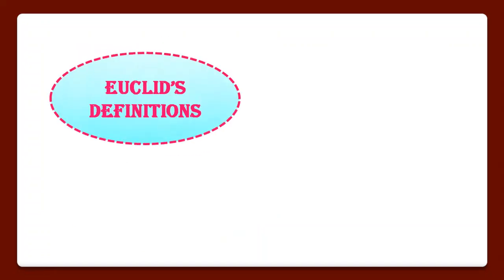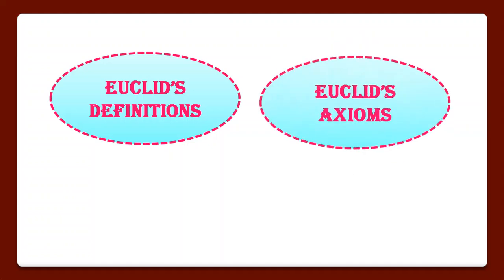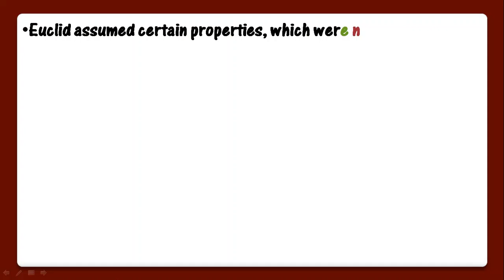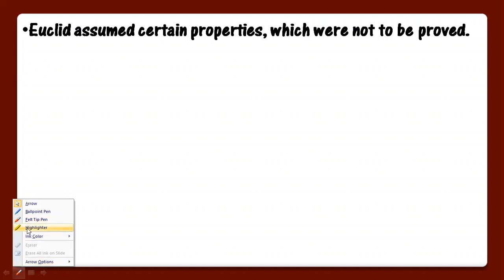So let's begin. In this chapter, we'll discuss Euclid's definition, Euclid's axioms, and Euclid's postulates. In this part, we will discuss about Euclid's definitions first. Euclid assumed certain properties which were not to be proved. Euclid ने कुछ properties को assume किया जिन्हें prove करने की जरूरत नहीं थी, मतलब वे already general थी बहुत.